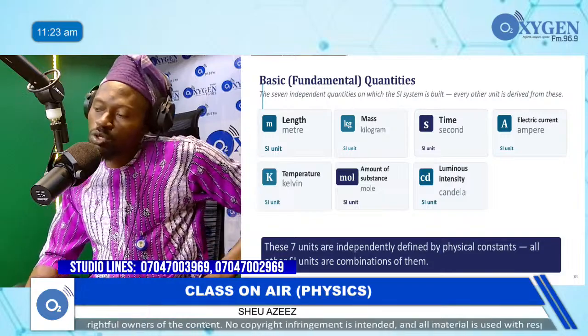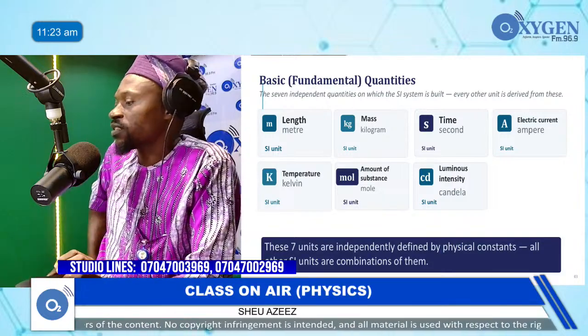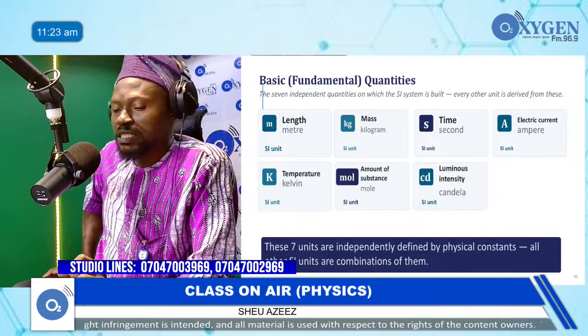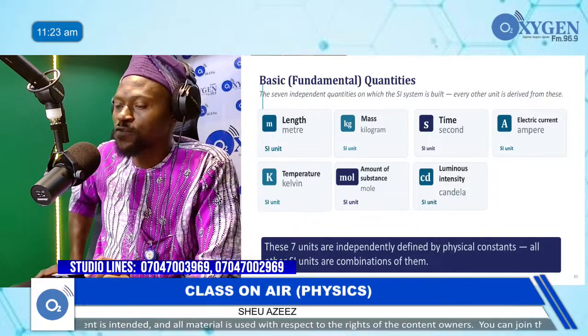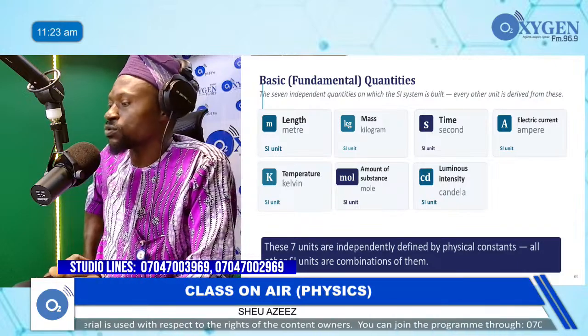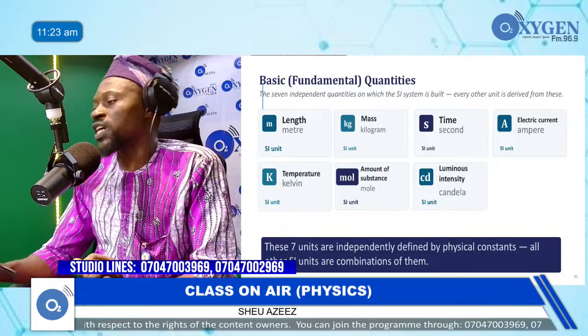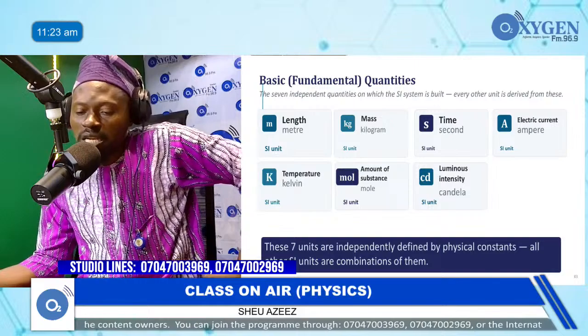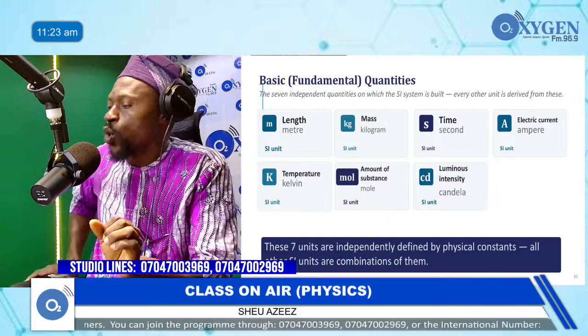So let's now go to the next one, number 6. Amount of substance. That means measurement of substance. So I think you'll be hearing that when you get to chemistry, amount of substance. And the unit of measurement of that is mole.